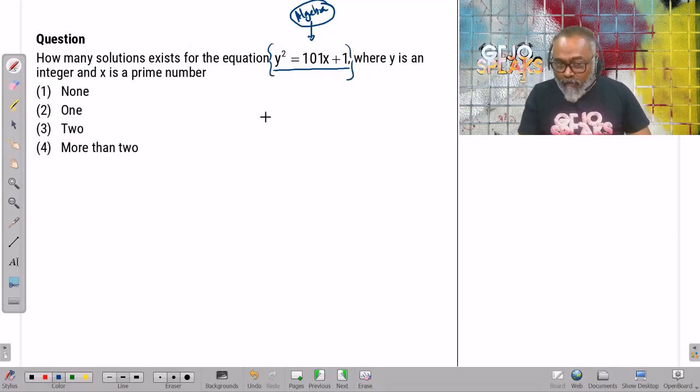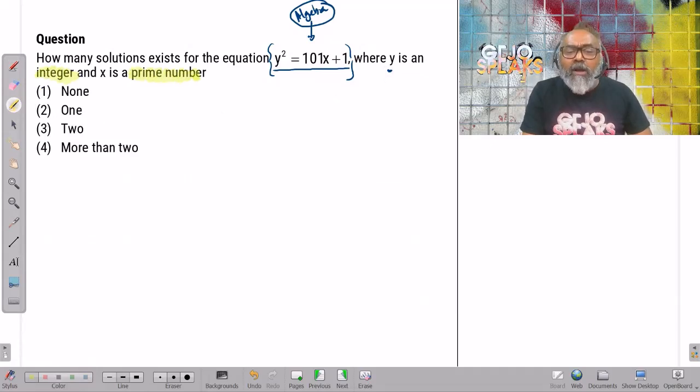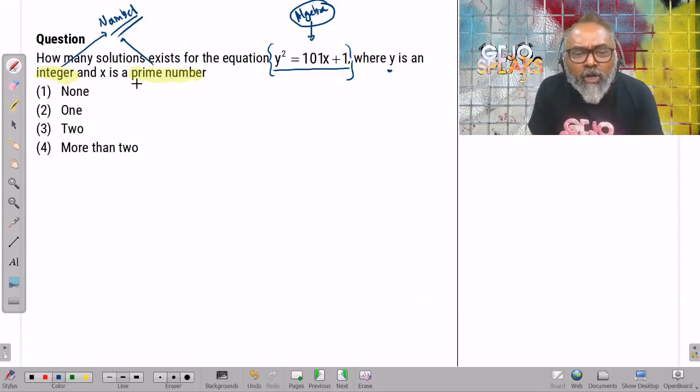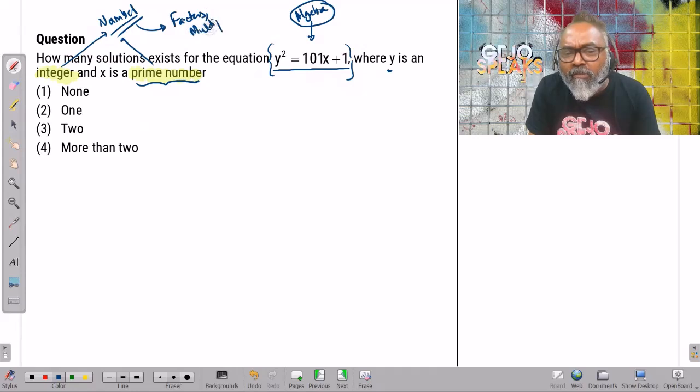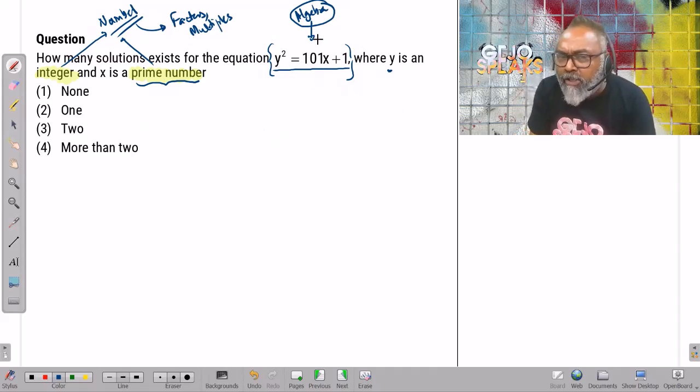But the question is telling us: how many solutions exist for the equation y square equal to 101x plus 1, where y is an integer and x is a prime number? So these are talking about the concept that exists in the number system. What do we do? You're talking about prime numbers. If its concept exists in number system, should I think in terms of factors, multiples, divisibility, and those things, or should I just look at this from algebra's point of view?